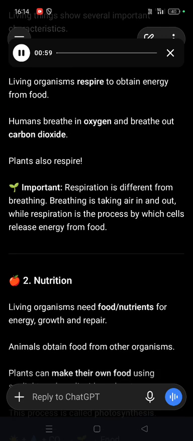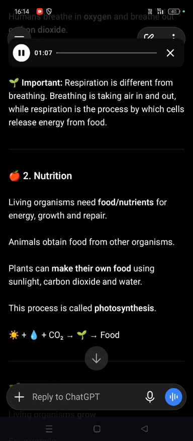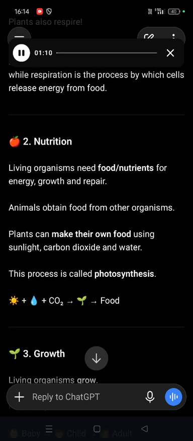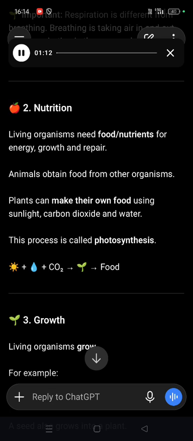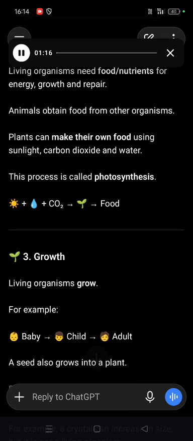2. Nutrition. Living organisms need food nutrients for energy, growth, and repair. Animals obtain food from other organisms. Plants can make their own food using sunlight, carbon dioxide, and water. This process is called photosynthesis. 3. Growth. Living organisms grow.